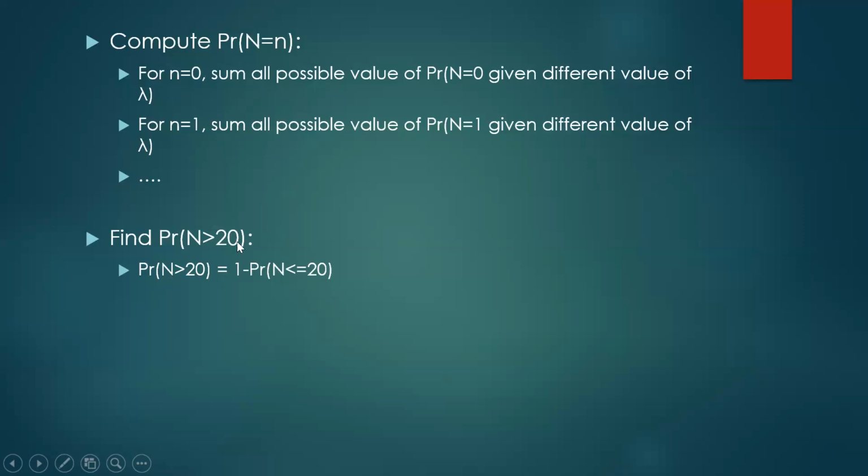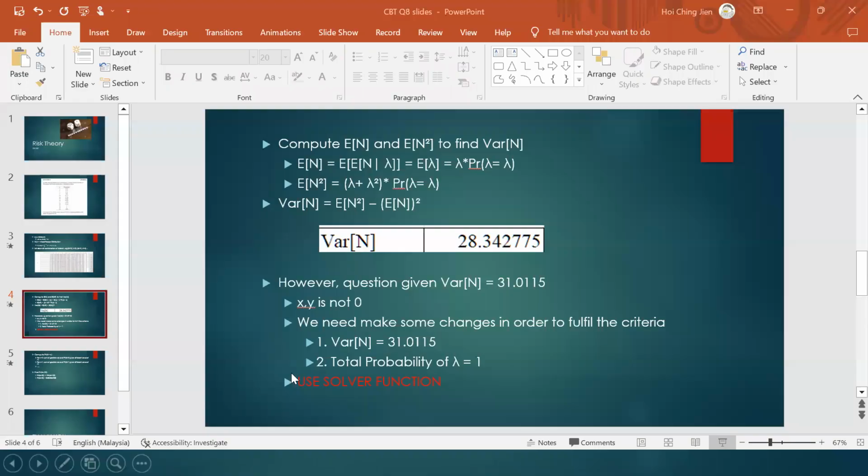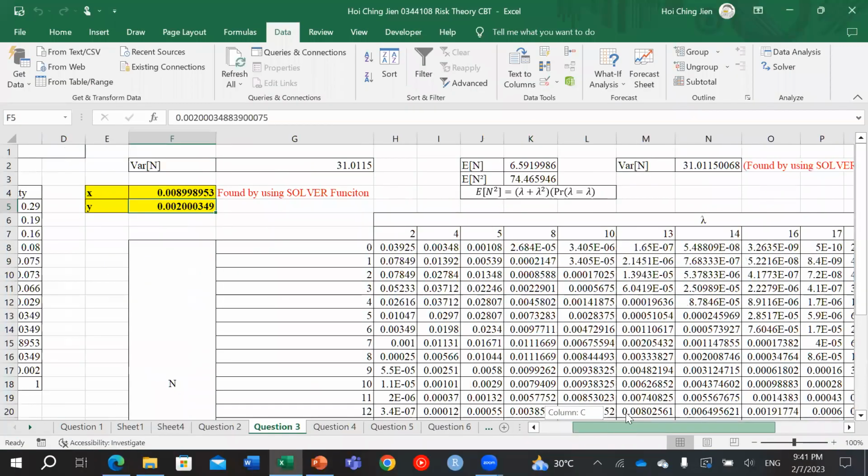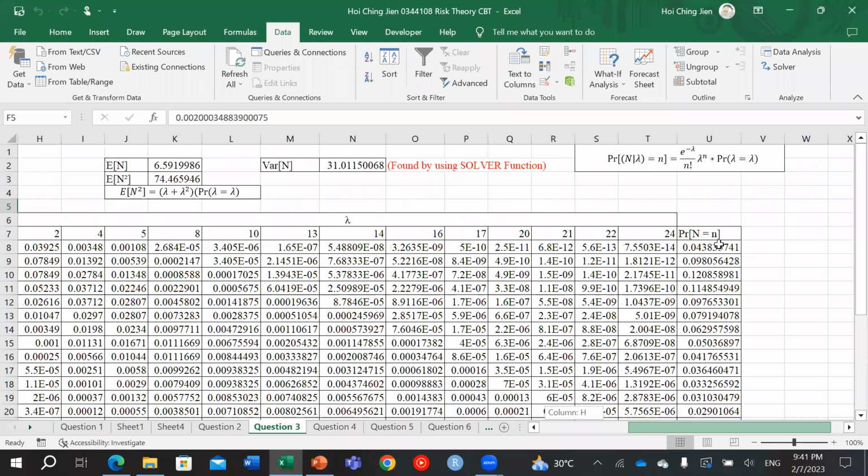After that, we need to find the probability of N greater than 20. We can simply use the relationship between less than or equal to 20 and greater than 20, which is 1 minus the probability of N less than or equal to 20. So the value is 0.024064735. By using Excel, I add one more column behind this.